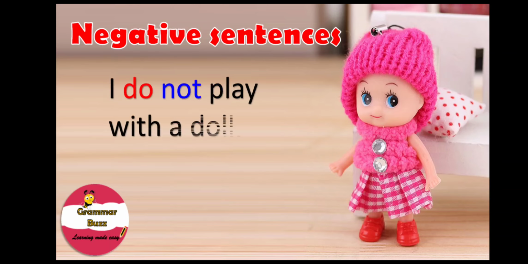And our sentence says, I do not play with a doll. And you see, in this sentence, we use the verb do plus a not to make it negative and a base form of verb play. So remember, to make a negative sentence in simple present tense, what do we need? We need a do or does plus a not and the base form of verb.